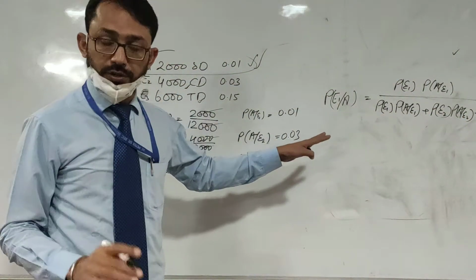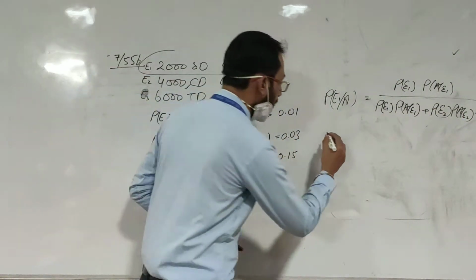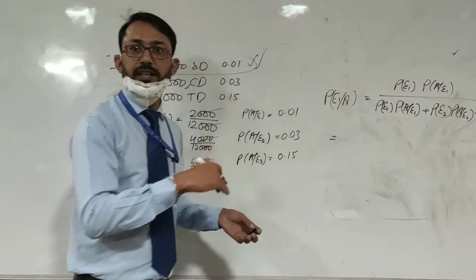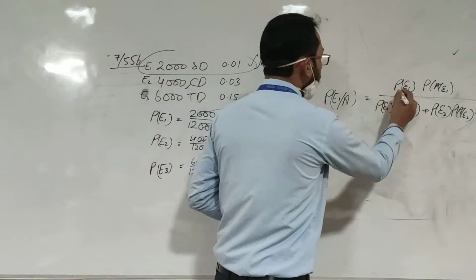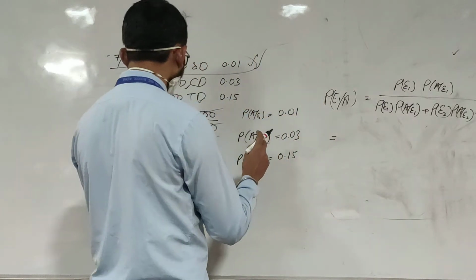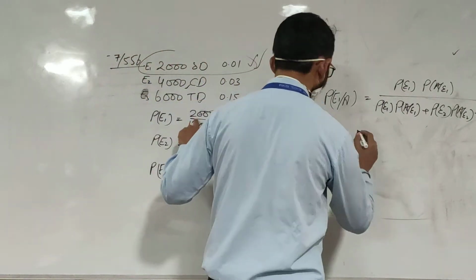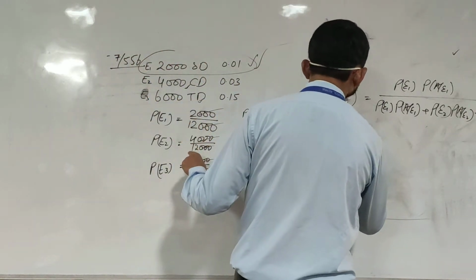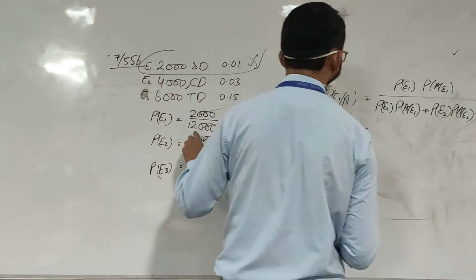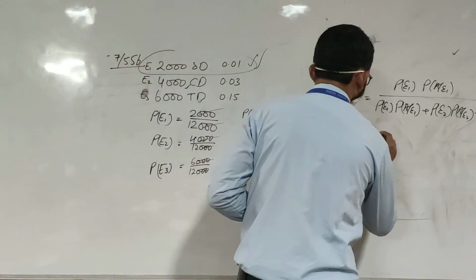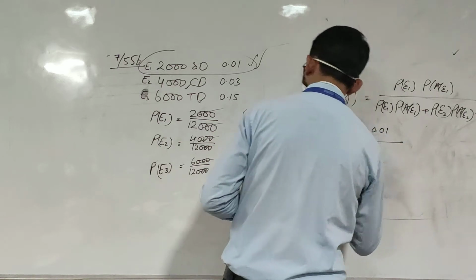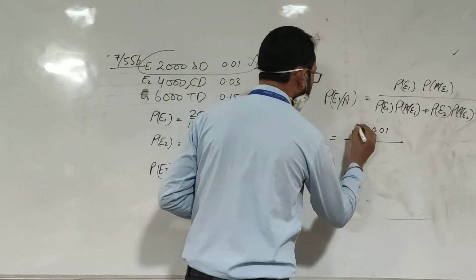Let us put the values. I'll shift this side now. P(E1) is 2 by 12, that is 1 by 6, into 0.01 upon, okay, 2 by 12 will be better.